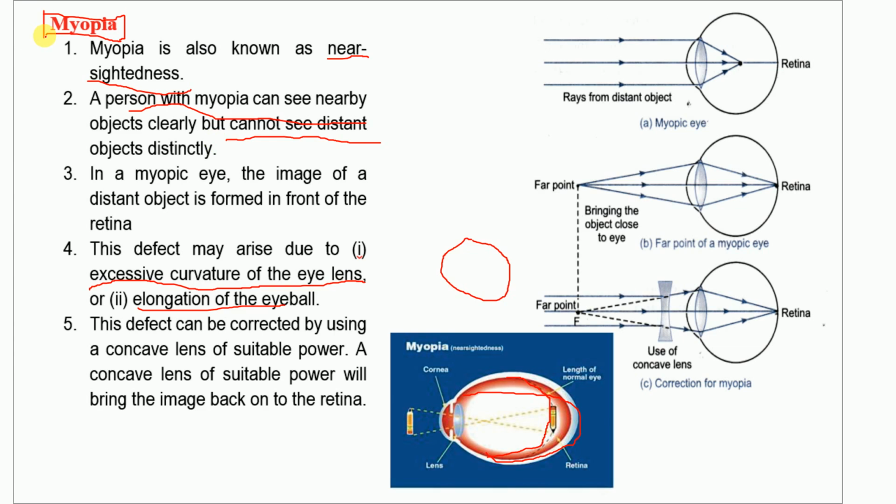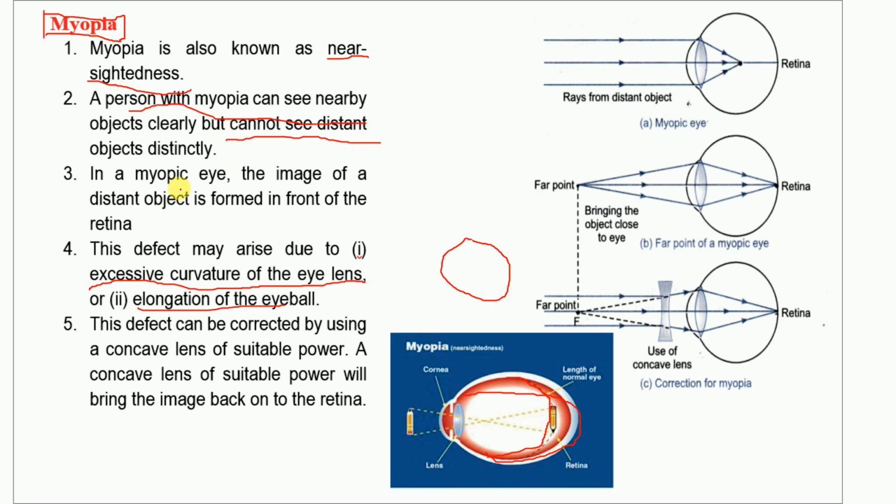They can see nearby objects but not faraway objects. That's why such students must sit in the first bench at the front of the class, so they can see the board easily.